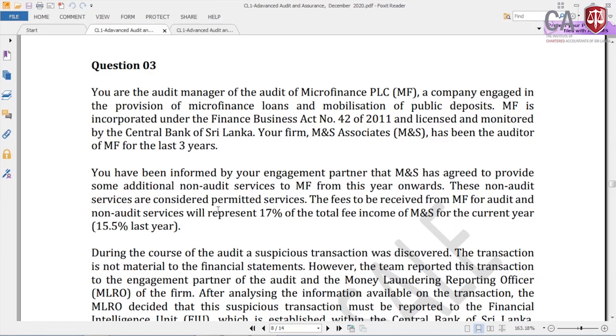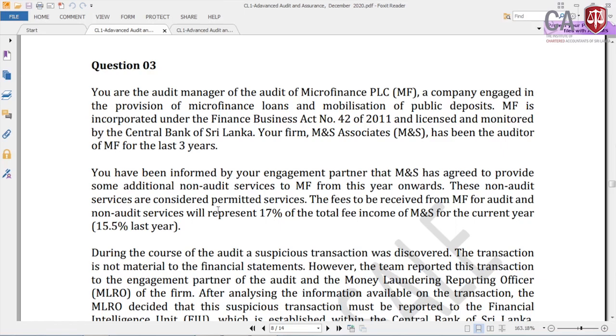Then second paragraph, you have been informed by your engagement partner that MNS has agreed to provide some additional non-audit services to MF from this year onward. Those non-audit services are considered permitted services. Now you know, being a PLC, certain services are not allowed, prohibited. Let's say for example, accounting services and payroll services for a PLC are prohibited. But according to this statement, those are permitted services. The fees to be received from MF for the audit and non-audit services will represent 17% of the total fee income of MNS, and for the current year, 15.5% last year.